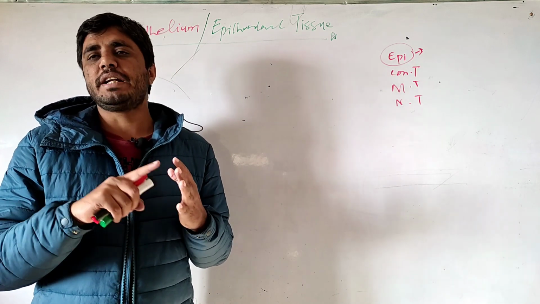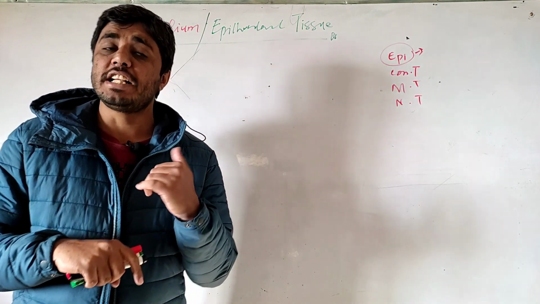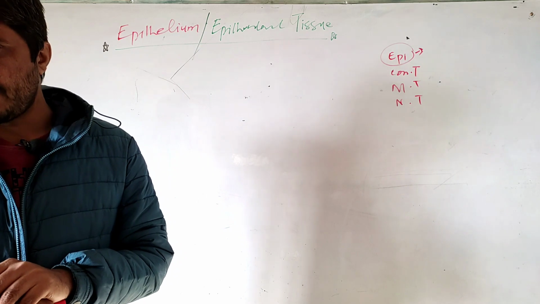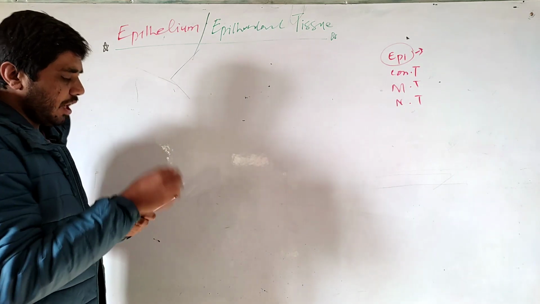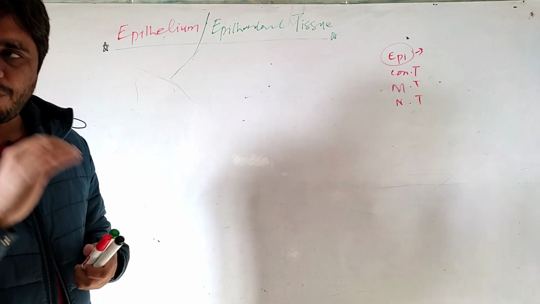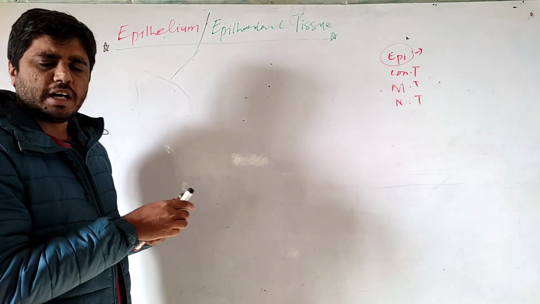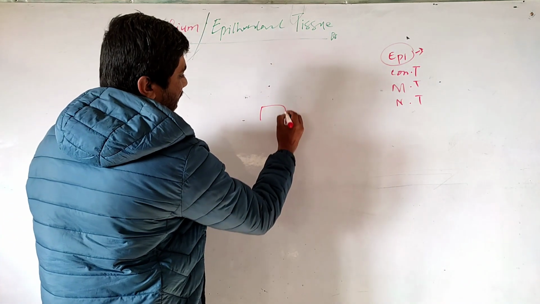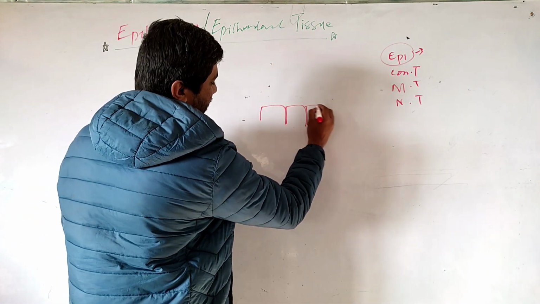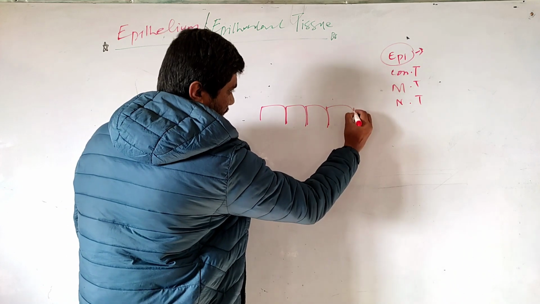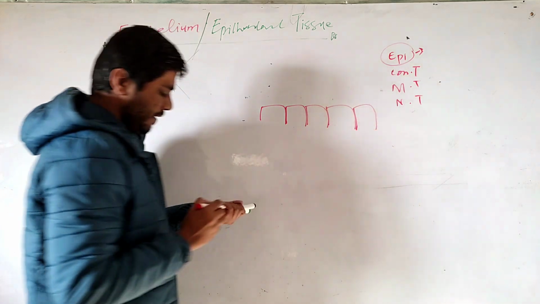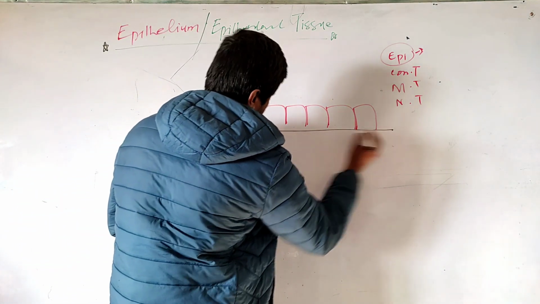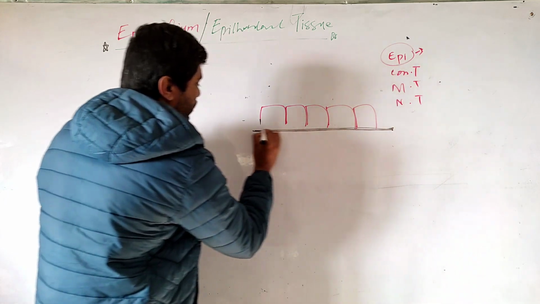What does epithelium mean? Epithelium means epithelial cells. They have a specific arrangement in different areas of the body. They also have a great variety. If you want to define epithelium, an easy way to define it is like this: the cells of epithelium are opposed to each other. That means they are closely attached to each other and located on what? Basement membrane. That's the thing you need to understand.